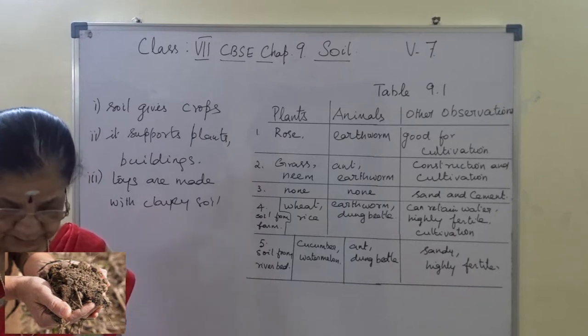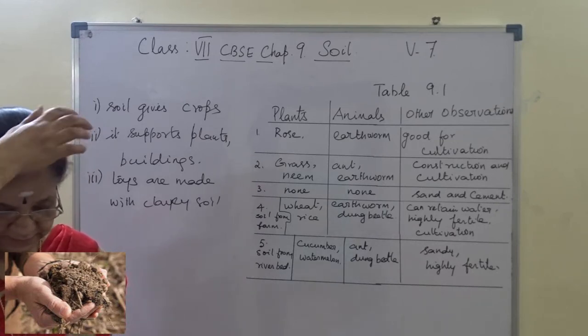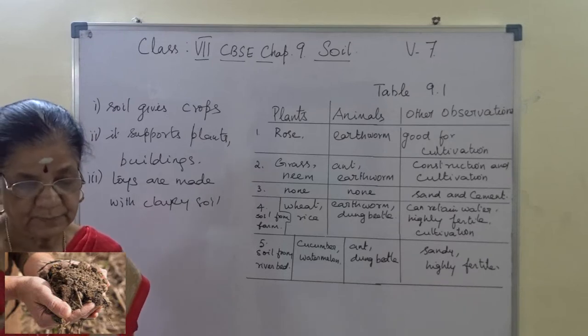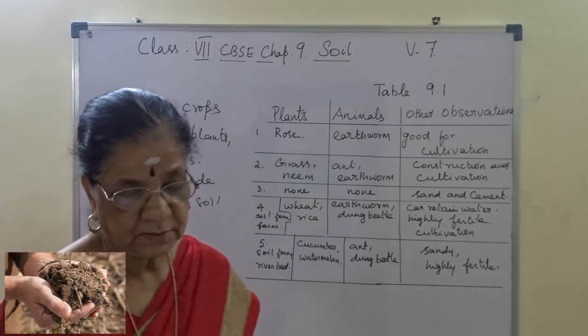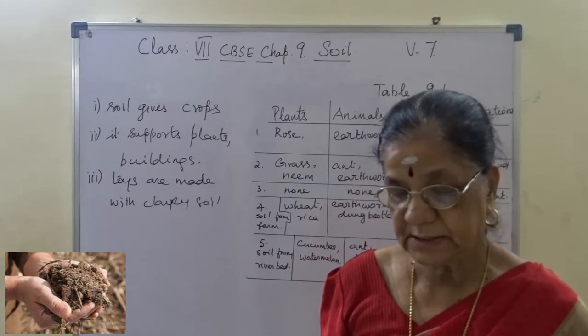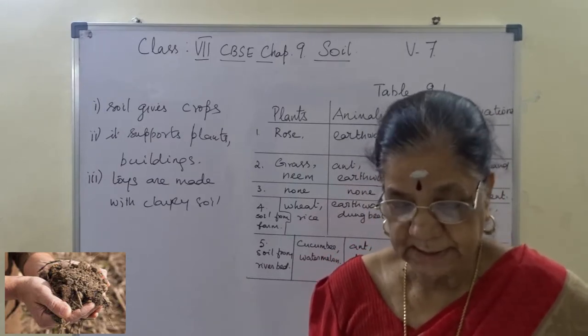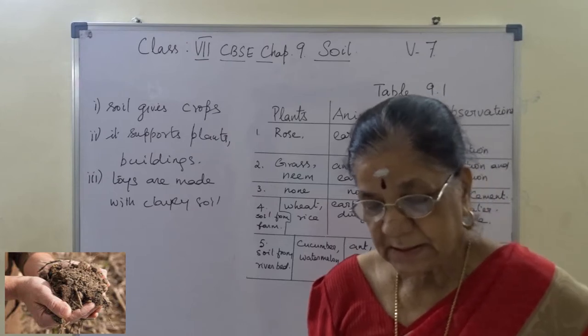The next one, at page 97. Bailey wondered why she found some pieces of plastic articles and polythene bags in the soil sample collected from the roadside and the garden.